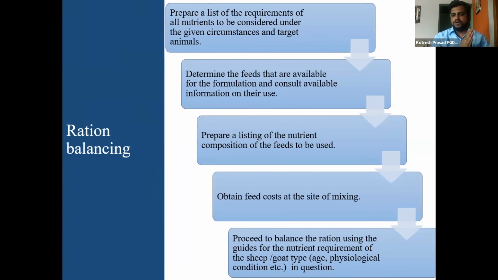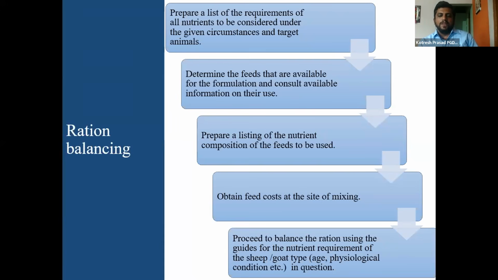The requirements of animals are available in the ICAR standards for sheep and goat requirements, based on the body weight and the physiological status of the animal. After that, determine the feeds that are available locally. Based on that, we must formulate and consult the available use of that particular produce in that area. Then prepare a list of nutrient composition of the feeds and fodders which are available in the local area.